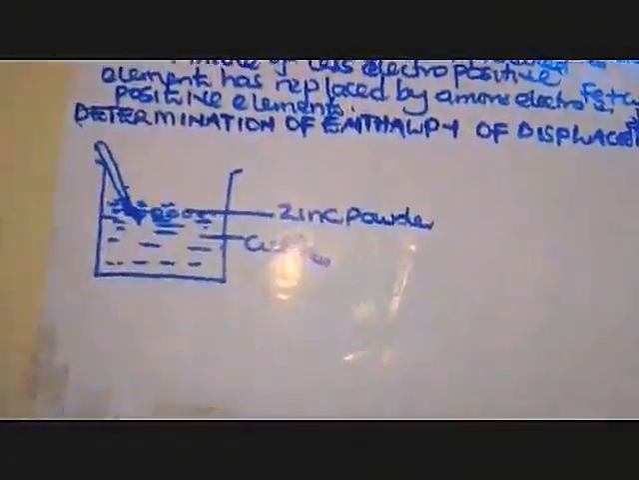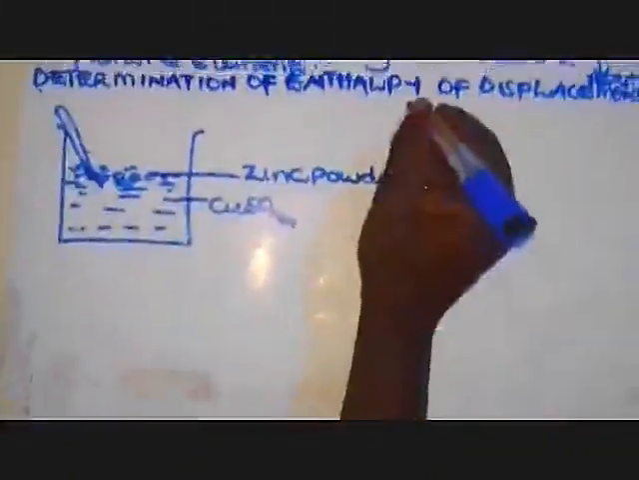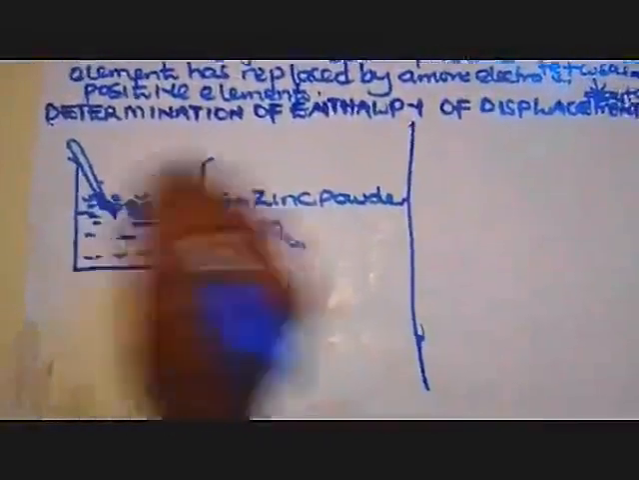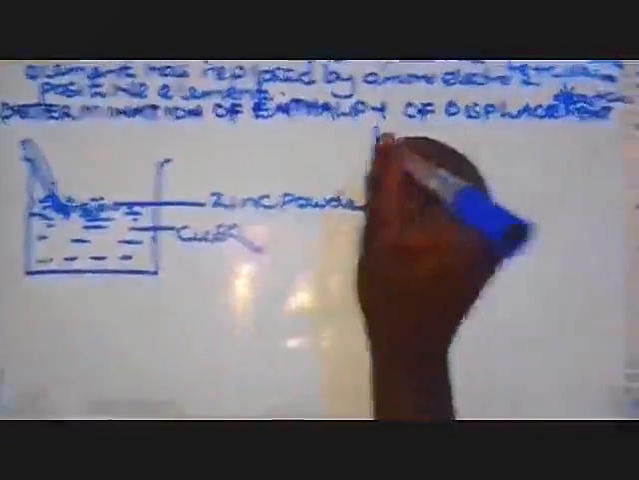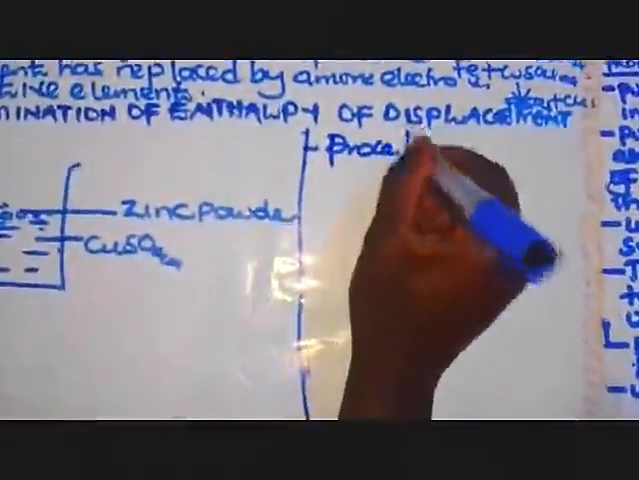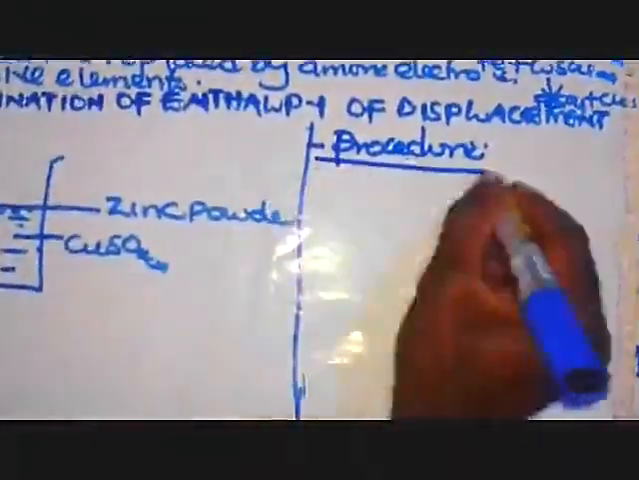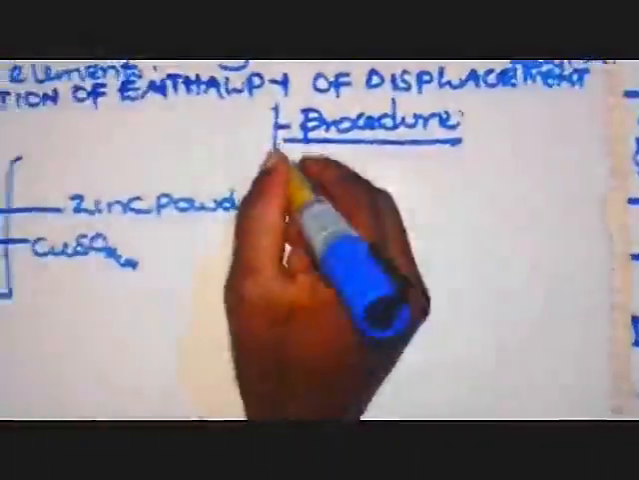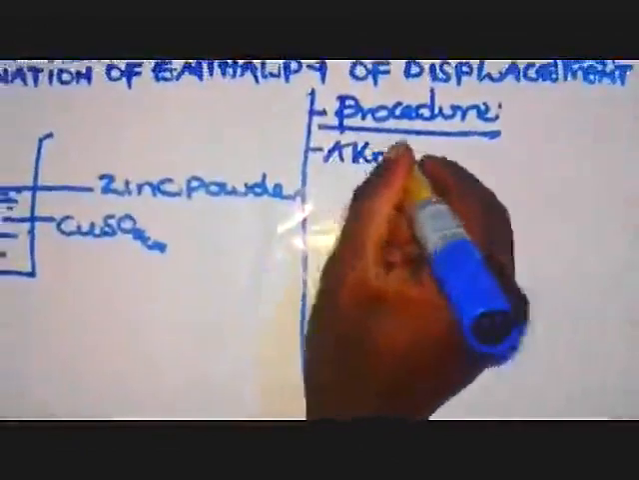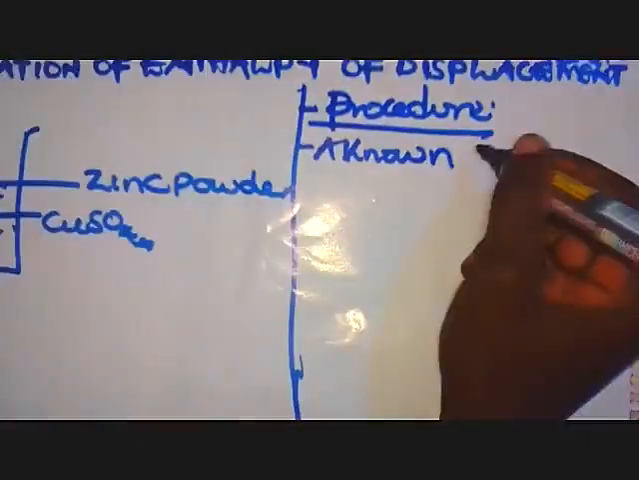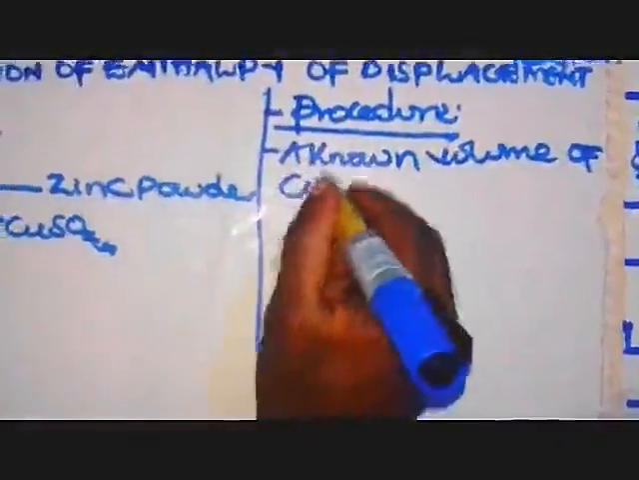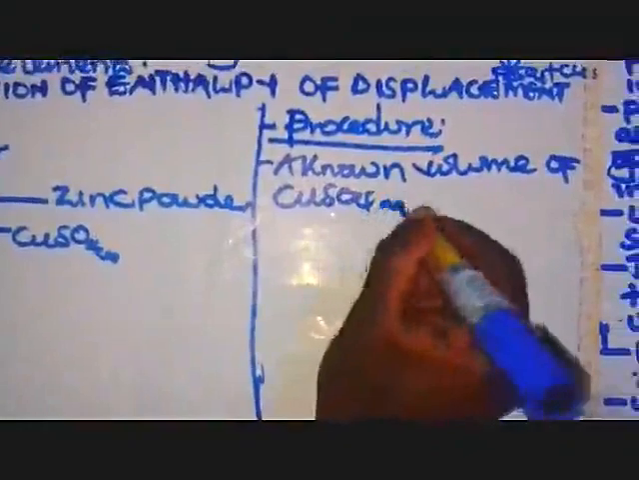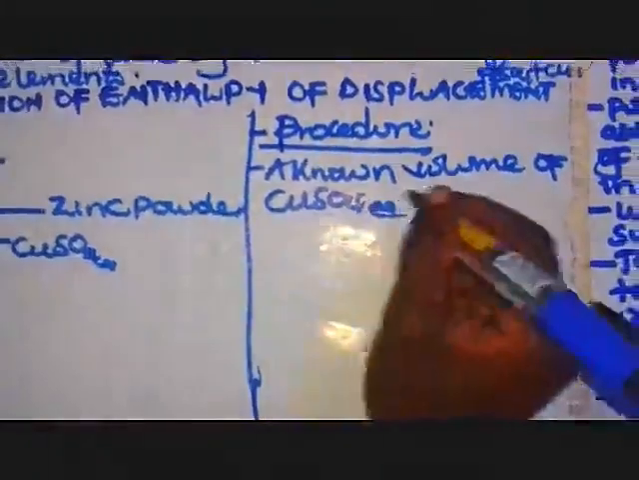Then what are we going to do? Initially we are going to record the temperature of the copper II sulfate. Then afterwards we are going to record the temperature of the mixture as we are stirring. So in simple terms, remember when you are describing an experiment based on your procedure, we are going to put a known volume, it means you have measured using a measuring cylinder, a known volume of copper II sulfate solution. You don't write the formula in the description, you write your word.